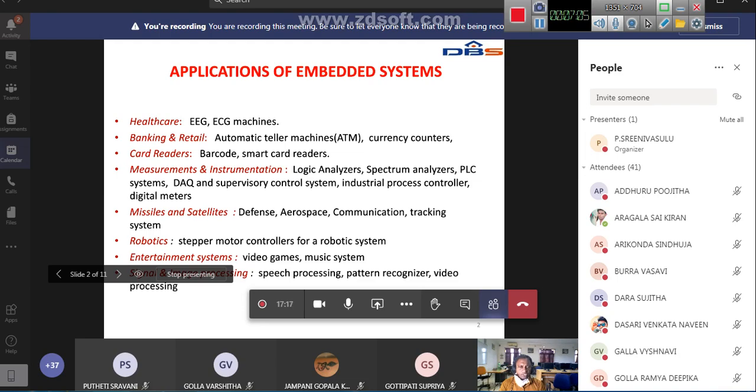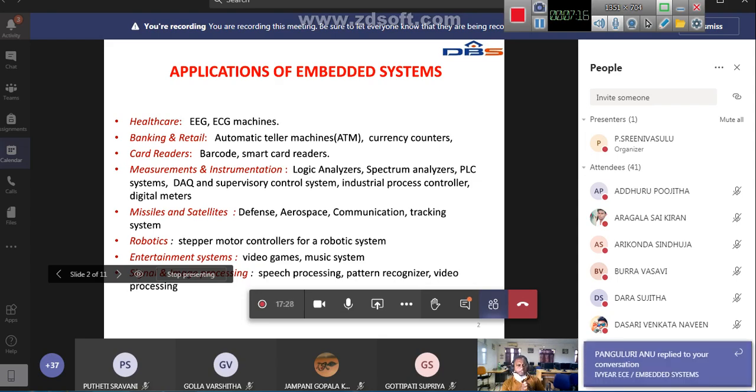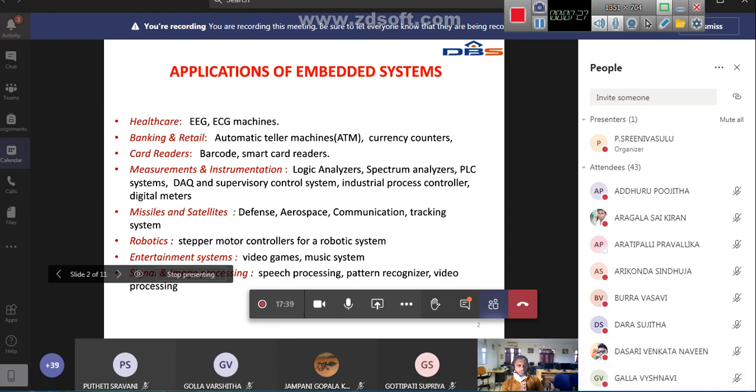So digital meters, industrial process controllers. You can control a particular process in the industry using the embedded system. Suppose you want to perform a big task, and in that big task you have, assume, four sequences: process 1, process 2, process 3, process 4. After completing one process, it has to shift to the next process. This shifting, or giving the control from one process to another process, will be done by the process controller. This is also one of the applications of embedded systems.